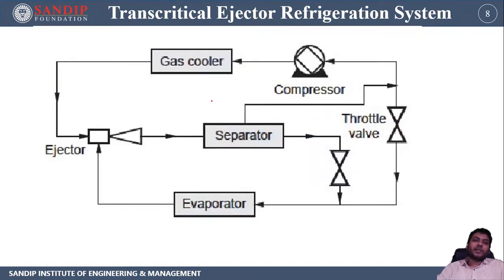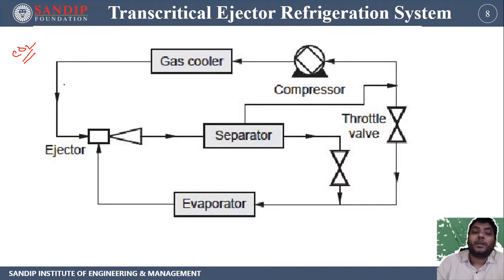Now we come to the transcritical ejector refrigeration system. First of all, we have to understand that in the transcritical refrigeration system there is no steam; we are using CO2. There is a separator used in this system. Let's talk about point number 1. From point number 1, the CO2 is the source stream and is supplied over here.